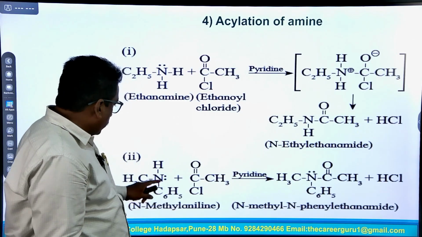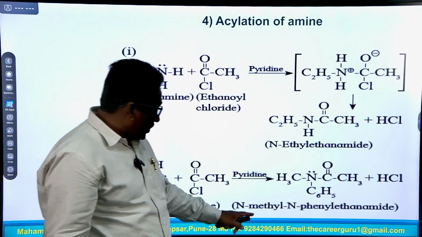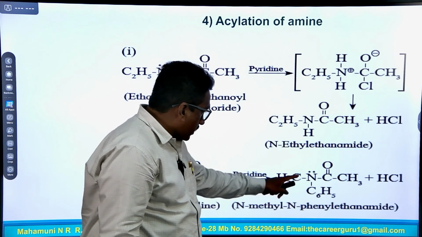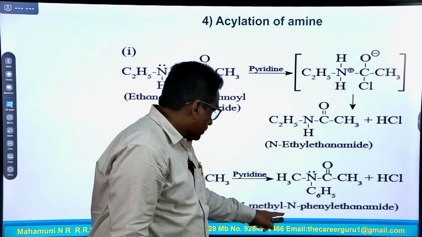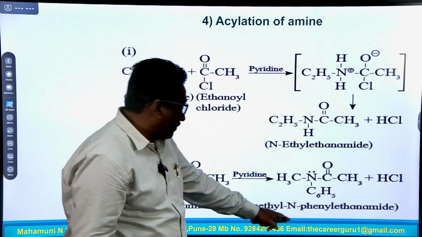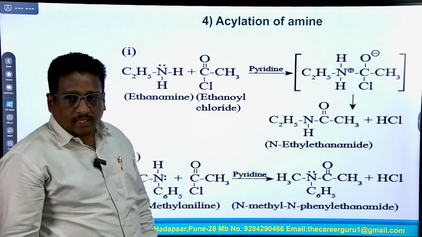So, one hydrogen atom of the amine is replaced by this acetyl group, to form N-methyl N-phenyl ethanamide.